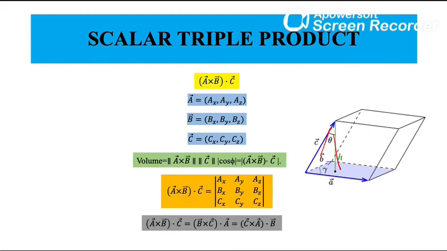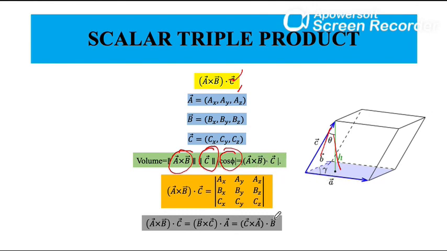So from here the volume of the parallelepiped is therefore a cross b dot c, that is, magnitude of a cross b times magnitude of c times cos theta.